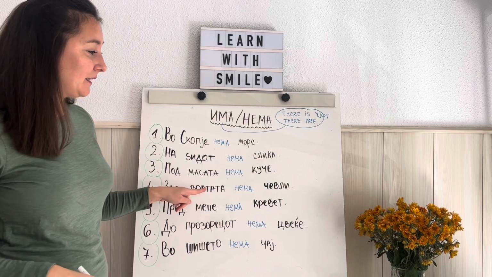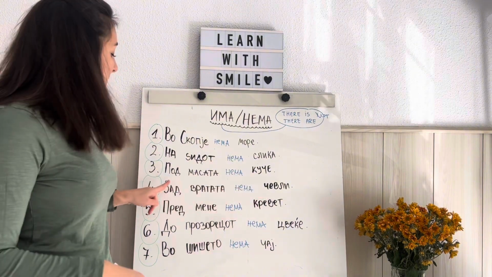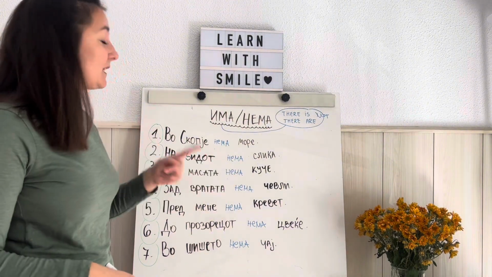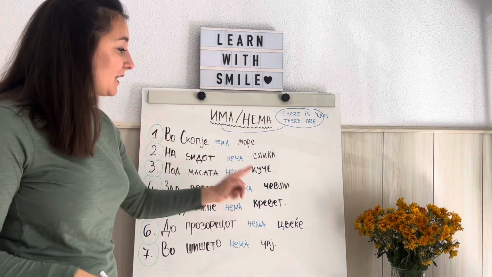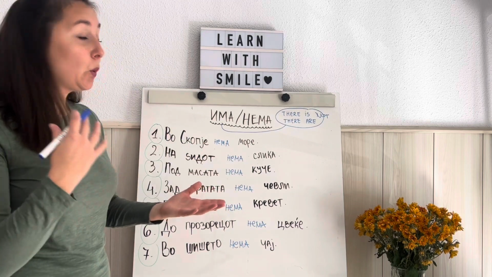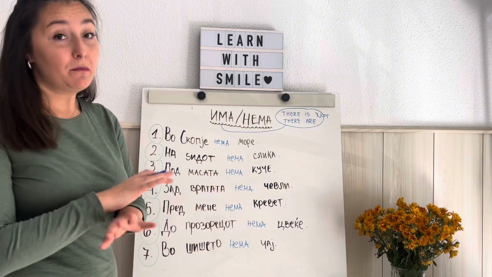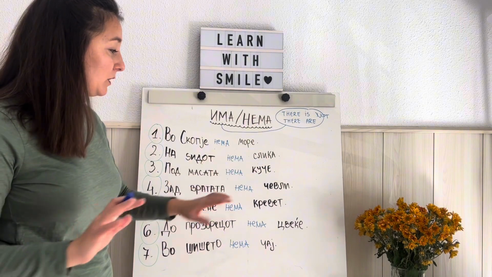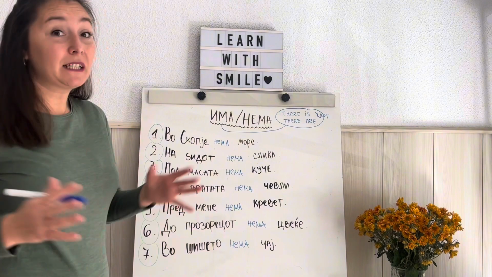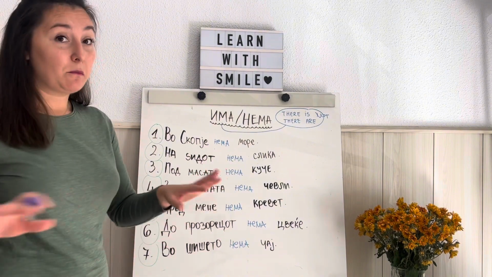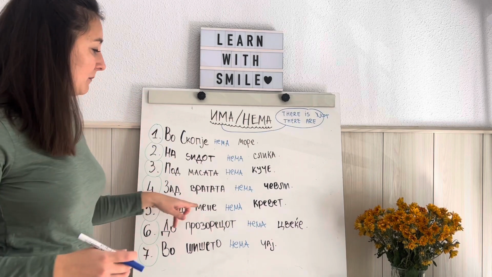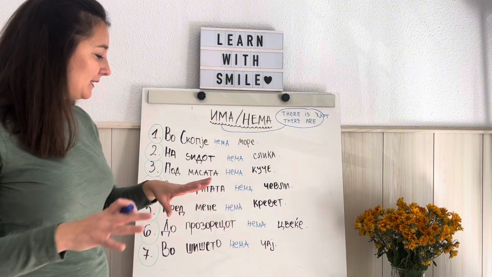Зад вратата нема чевли. Behind the door, зад вратата нема, there isn't or there aren't. What? Чевли means shoes. It doesn't matter if it's singular or plural. Нема will remain just the same. So нема. Пред мене, in front of me, нема кревет. There isn't any bed. There is no bed in front of me. Okay? Пред мене нема кревет. Кревет, bed.